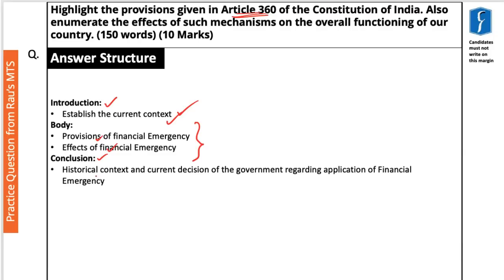And finally, the conclusion should have the historical context as well as the decision of the government to not invoke the provisions of Article 360. Now here it is important to mention that as far as introduction and conclusion are concerned, you have the freedom to choose different kinds of introduction. But you should also keep in mind that the introduction should be connected to the body itself, and it should not be just any random statement about the parts of the question.